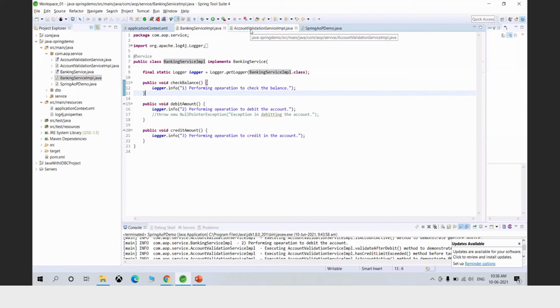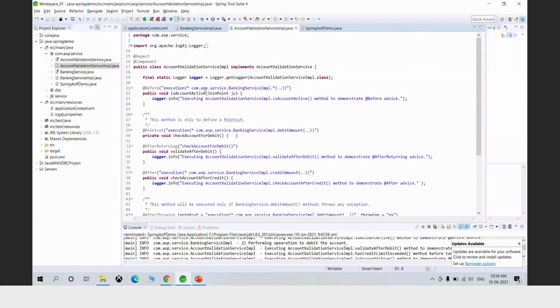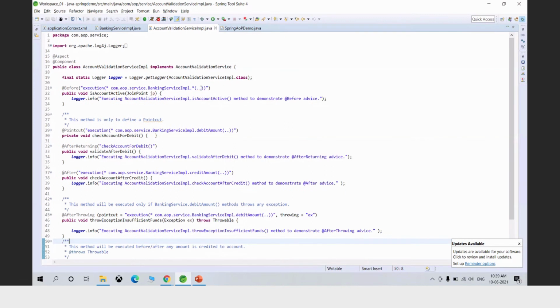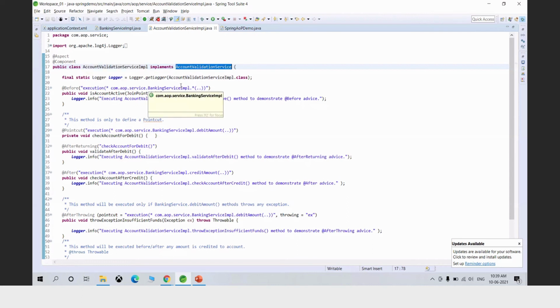Okay. So this is my aspect. So these are the operations that I want to perform. So this is account validation service implementer. So again, I am using coding to the interfaces pattern. I have defined an interface for this class. Now, if you can see, I have marked it as @Component because I want to create a bean of this class. Now I have marked it as @Aspect. So what does this annotation tell? That this class is an aspect.